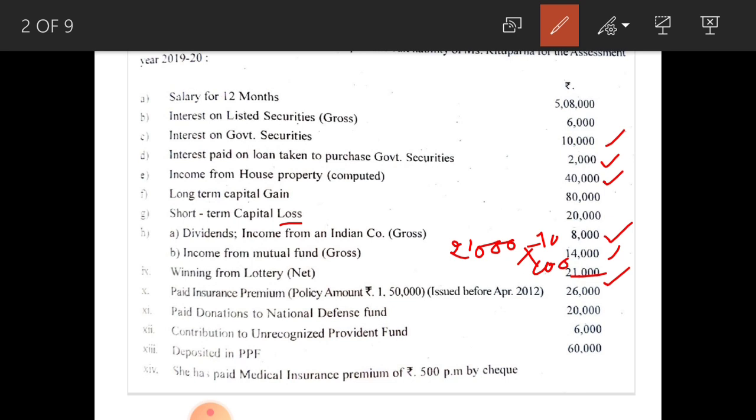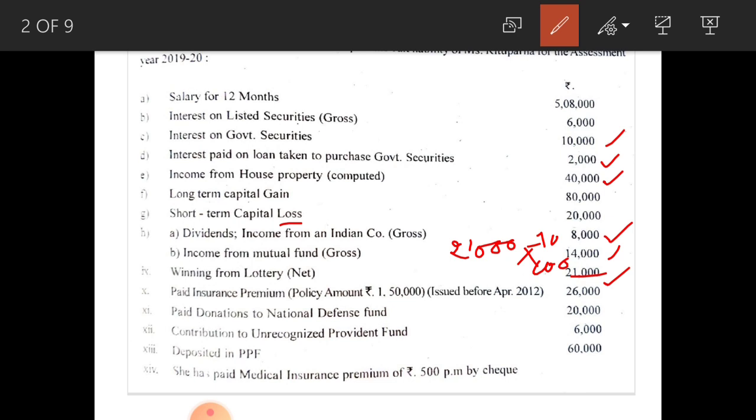Write down that point. Next see, paid insurance premium, policy amounts to rupees 1,50,000 issued before April 2012. Issue before April 2012 means up to 20% of premium is considered for deduction under section 80C.